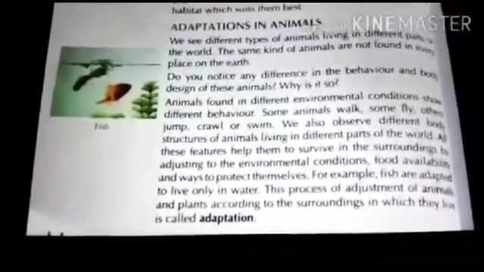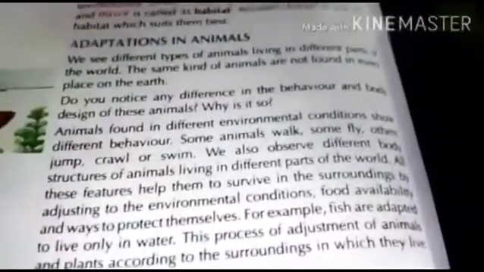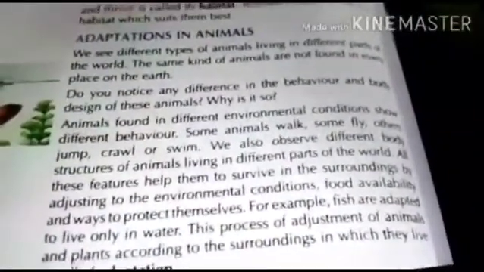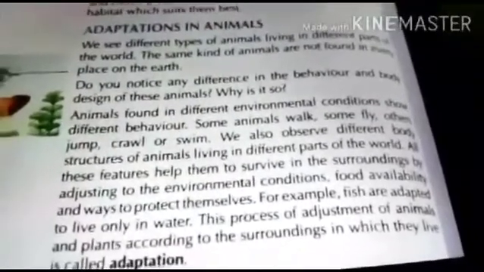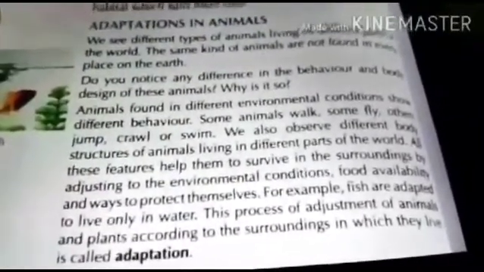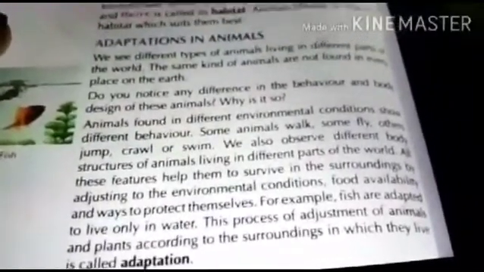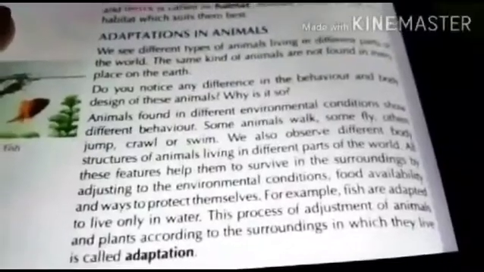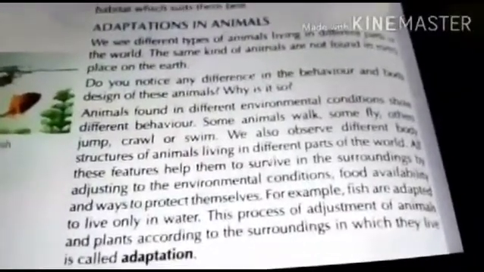All these features help them to survive in the surroundings by adjusting to the environmental conditions, food availability, and ways to protect themselves. The process of adjustment for animals and plants according to the surroundings in which they live is called adaptation.